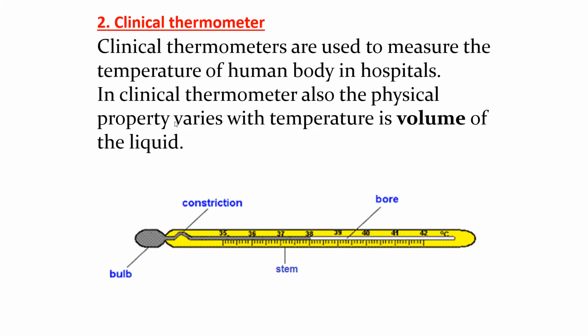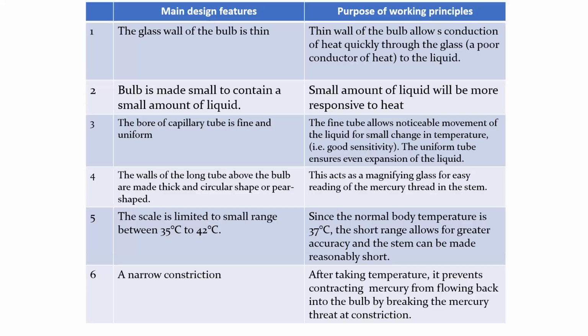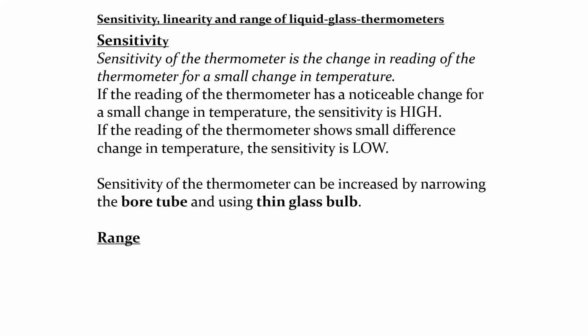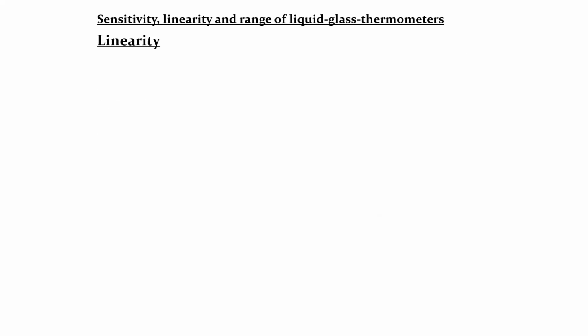The definitions which you have to learn: sensitivity, linearity, and the range of the thermometer. What is the meaning of sensitivity?